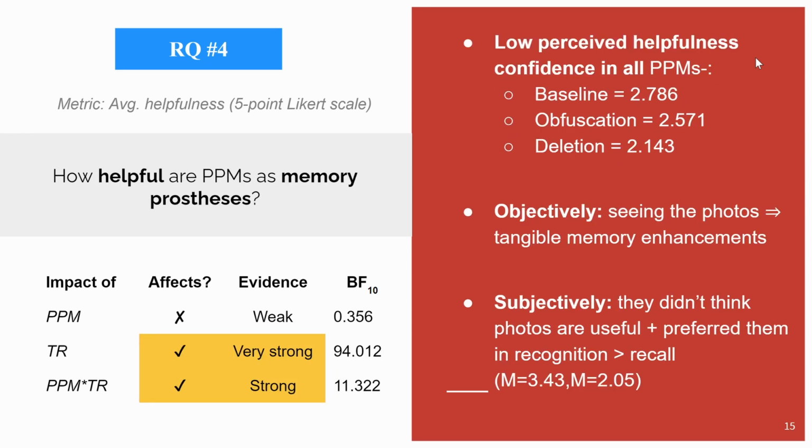Our fourth and last research question investigates how helpful the privacy methods are in augmenting the memories. Participants generally thought the photos were not helpful, although we can objectively see enhancements in their performance after seeing the photos. They also found the photos more helpful in recognition scenarios.